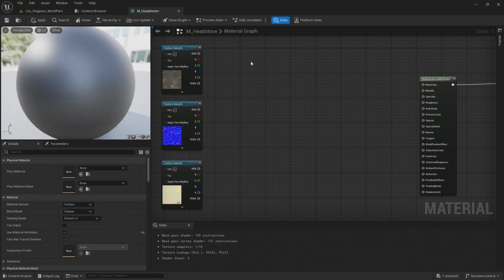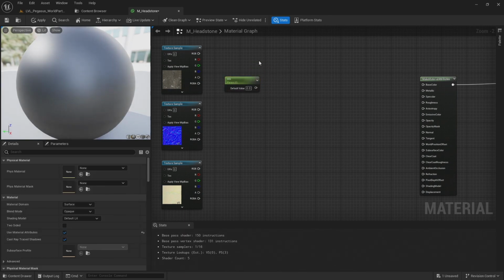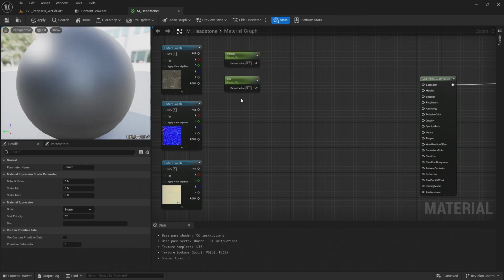I'm going to hold S on the keyboard and left click in the material graph, and that will add a scalar parameter. I'm going to add three scalar parameters. The first one I'm going to name Base Color Saturation.